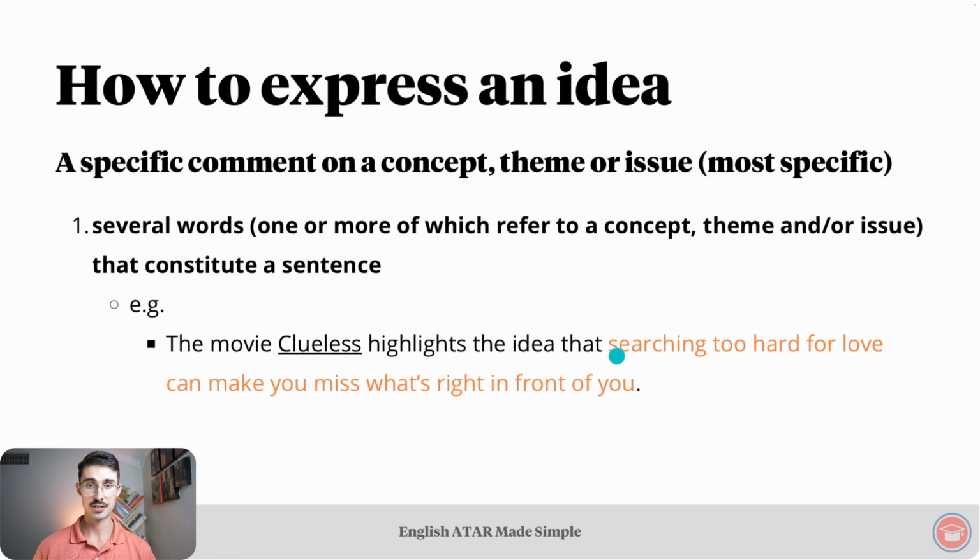This idea, searching too hard for love can make you miss what's right in front of you, forms a complete sentence. We could cut out the words from "the" to "that" and just have "searching" to "you." That whole thing would be a complete sentence. It's an idea. The something element is a concept or a theme of love, and the opinion is searching too hard for it can make you miss what's right in front of you.